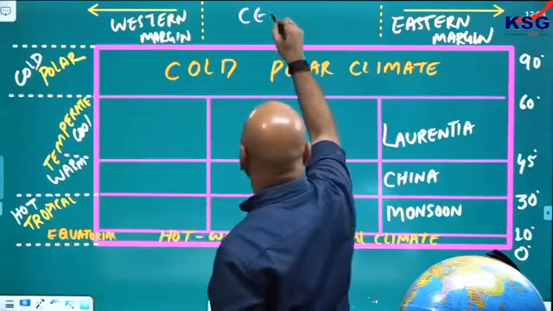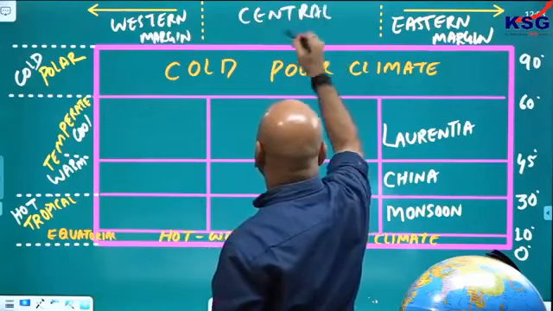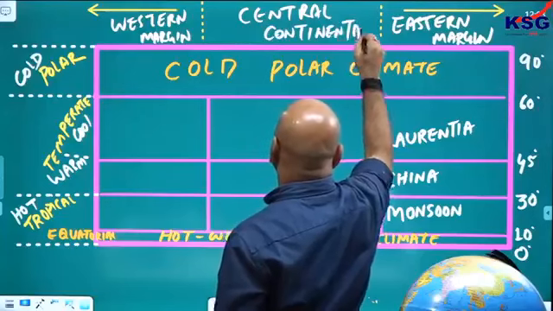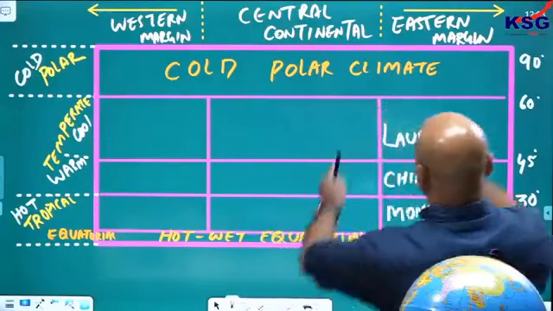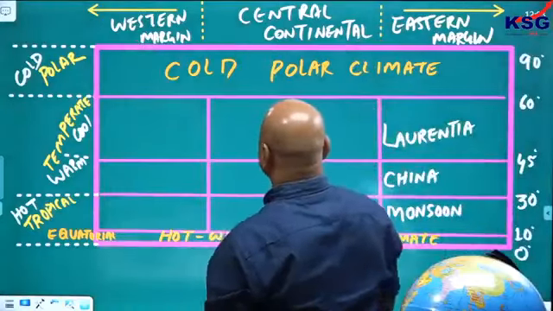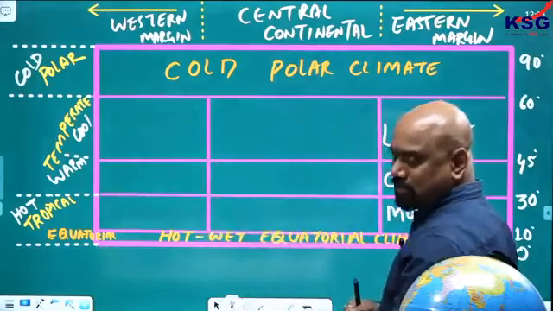Here is the central part, the central continental part. Three things I said. All these three boxes are in eastern margin. All these three in western margin. In between, central continental.